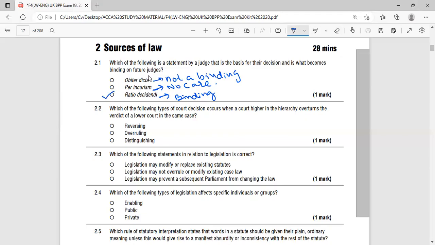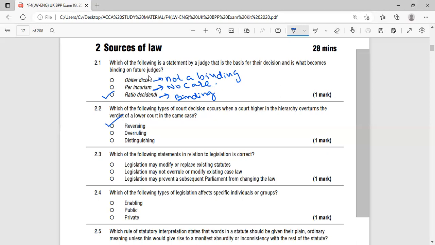Next one is which of the following types of court decision occurs when a court higher in the hierarchy overturns the verdict of a lower court? When a court is overturning the verdict of the lower courts, it is called reversing. The answer of this question is reversing.